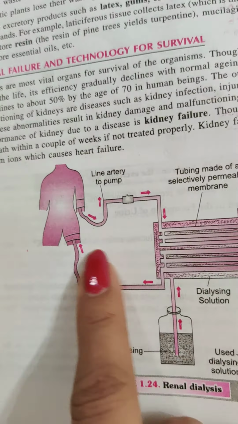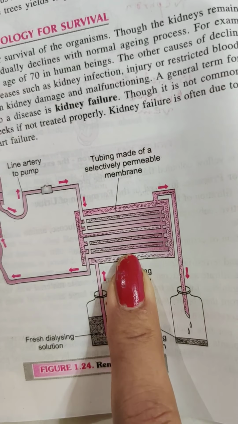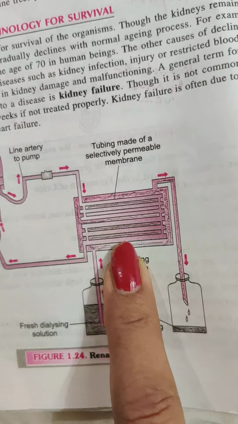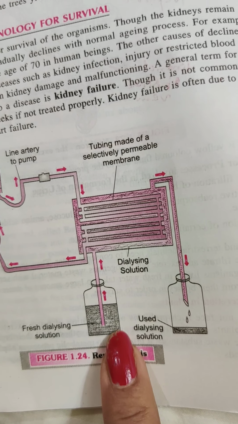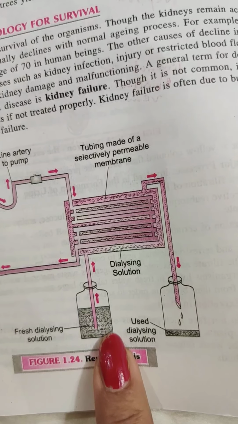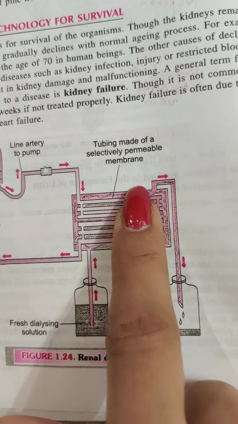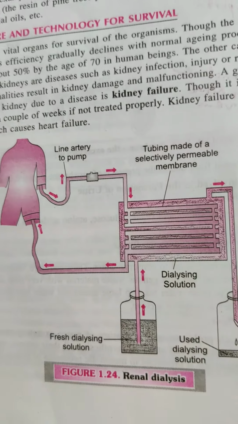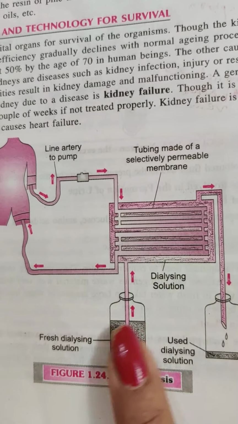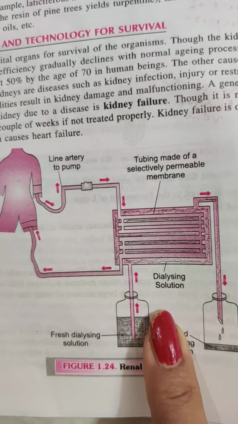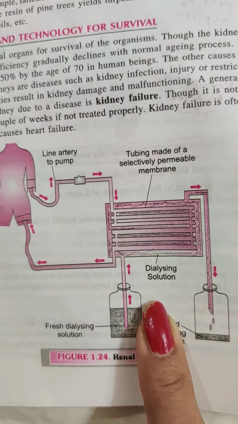The blood passes through these membranes. The waste products from the blood pass into the dialyzing fluid and the purified blood is pumped back into the patient. So by this device we can remove nitrogenous waste in a person who has kidney failure.